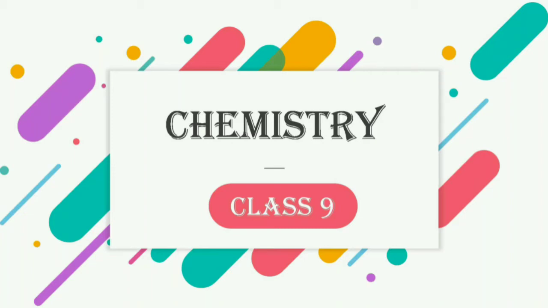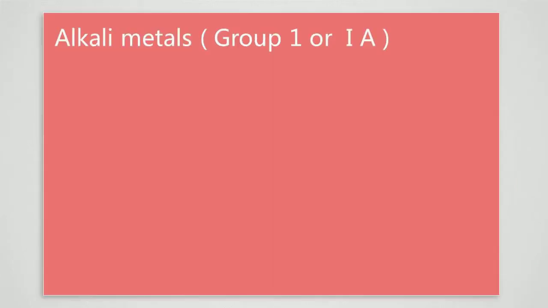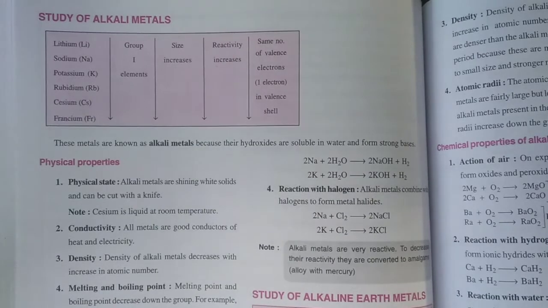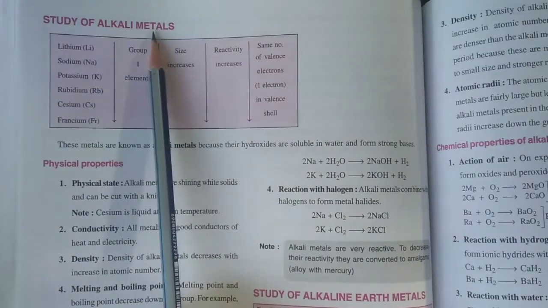Here is your chemistry teacher, and in this 9th class chemistry video lesson, today we are going to discuss the first two groups of the modern periodic table. These two groups are the alkali metals and alkaline earth metals. So starting with group 1, the group 1 elements are called alkali metals.